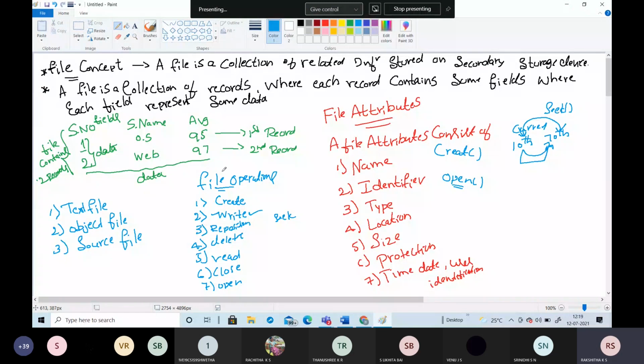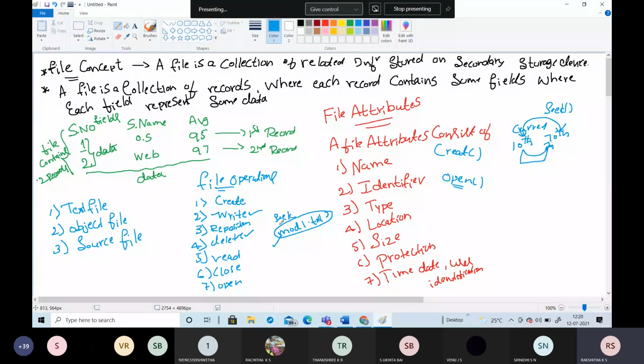And next is delete. To delete a file, first you have to open the file. For example, I need to delete one file that I saved as module1.txt, which I have already created. I cannot simply delete this file, so first I need to open that particular file.